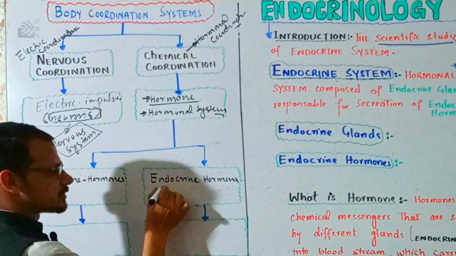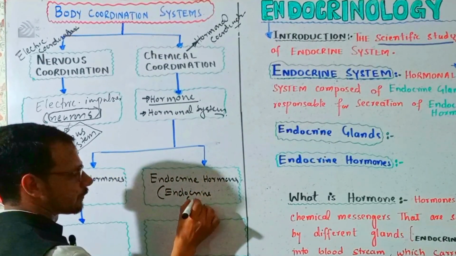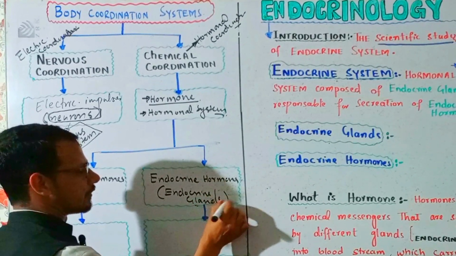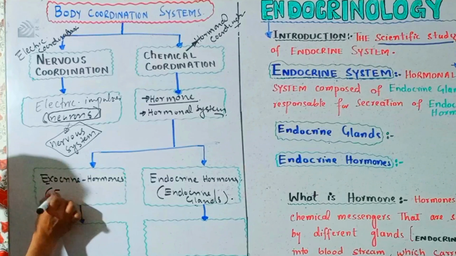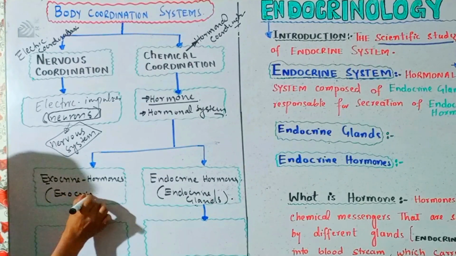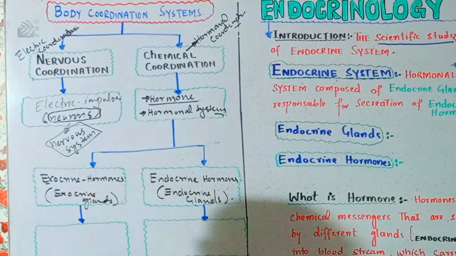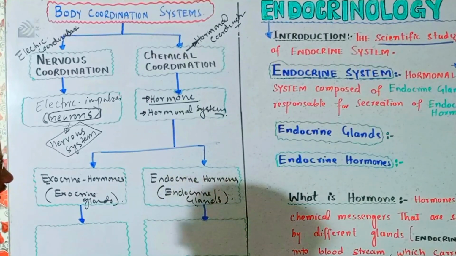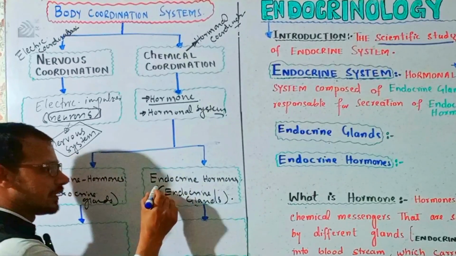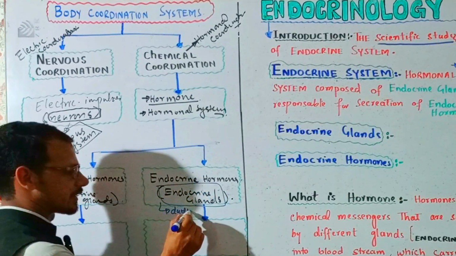The endocrine hormones are secreted by special glands called endocrine glands, and the exocrine hormones are secreted by exocrine glands. What is the difference between exocrine and endocrine glands? We will discuss this in detail, but here a little bit of definition is required: endocrine glands are ductless glands.